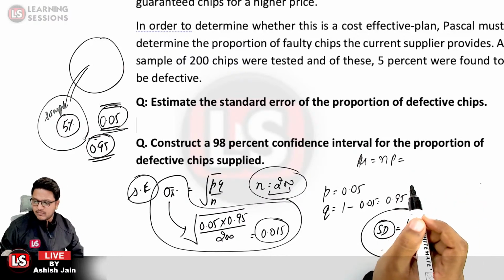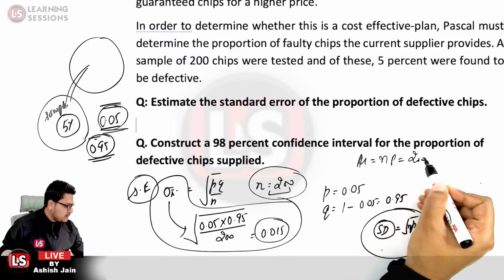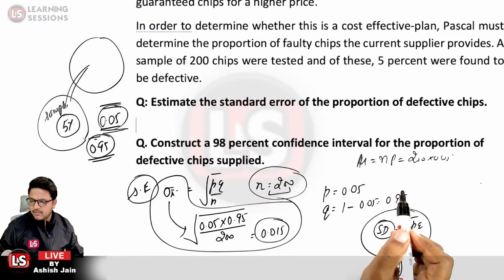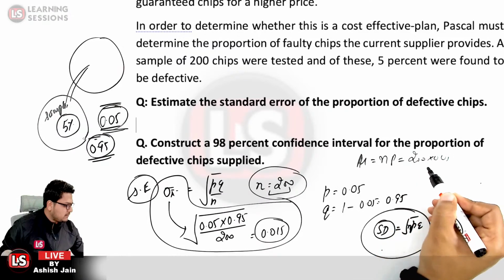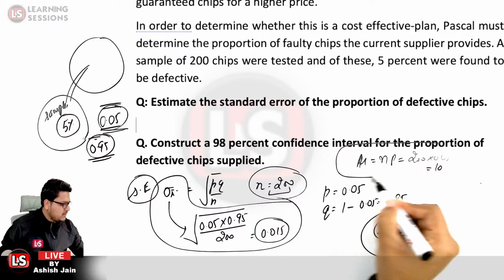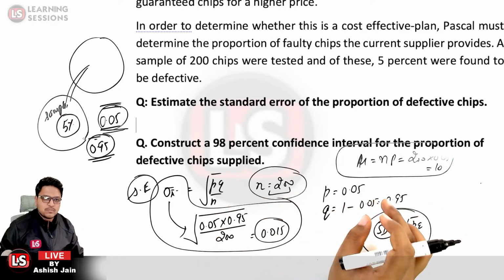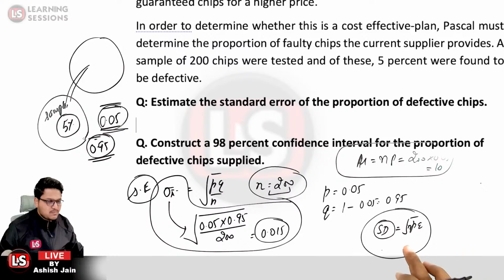And what is N actually? N is 200, further multiplied by 0.05. Multiplied by 0.05, that is equal to 10. So mu over here is equal to 10. How do we calculate mu? Mu is equal to NP only. I just missed N over here.